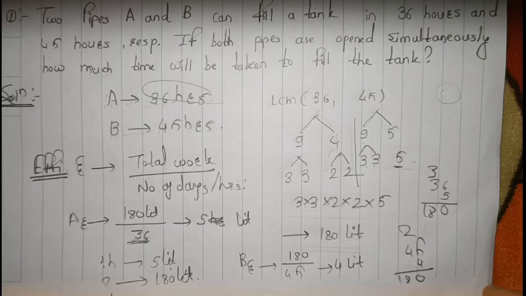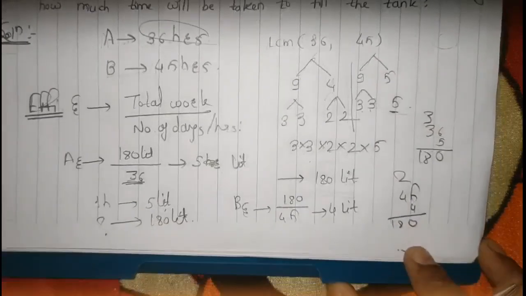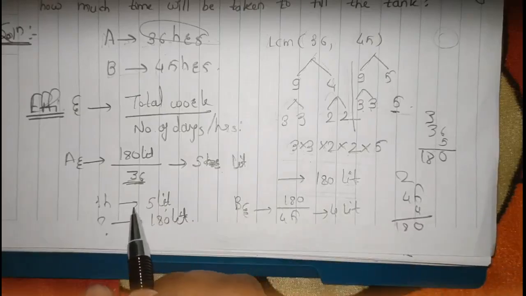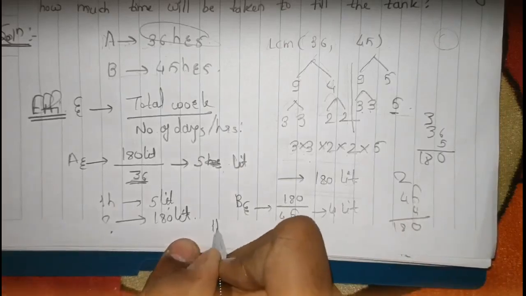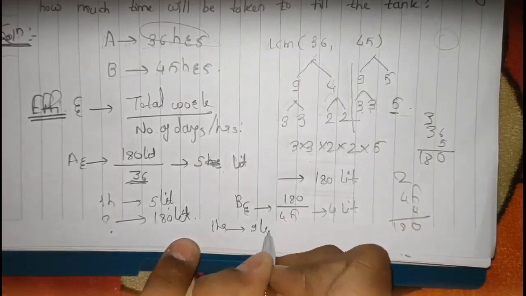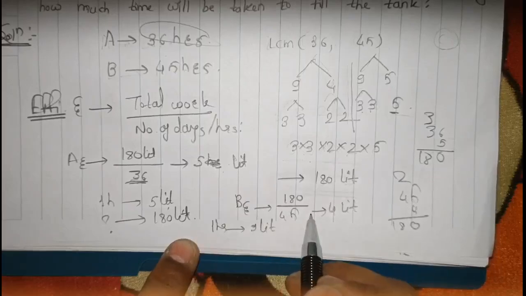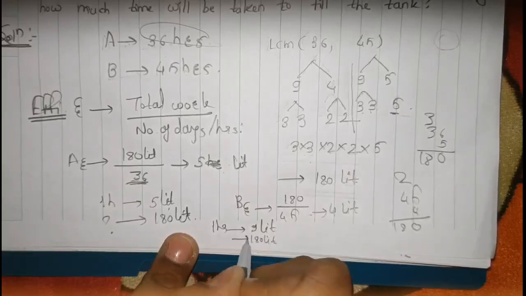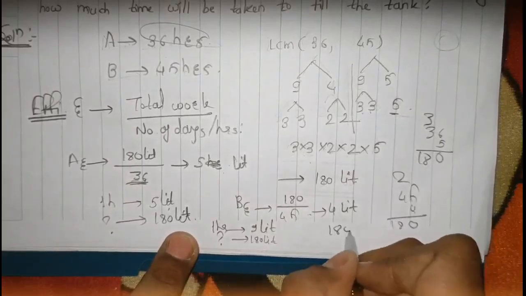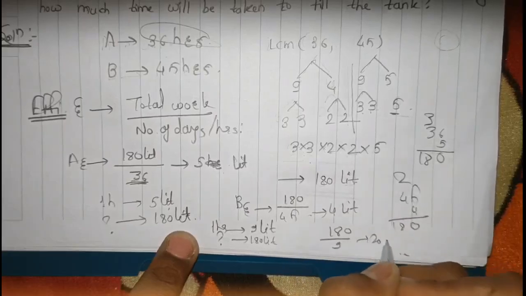Similarly here, if both of the pipes are opened simultaneously, which means both of the pipes are filling the tank at the same time, how much time will be taken by them to fill the tank? It will be similar. So in 1 hour, as individually they can complete 5 liters and 4 liters, combinedly 9 liters can be filled by both A and B if they are working together. So 180 liters would be filled in how many hours? That is our question. 180 upon 9, which is 20 hours.